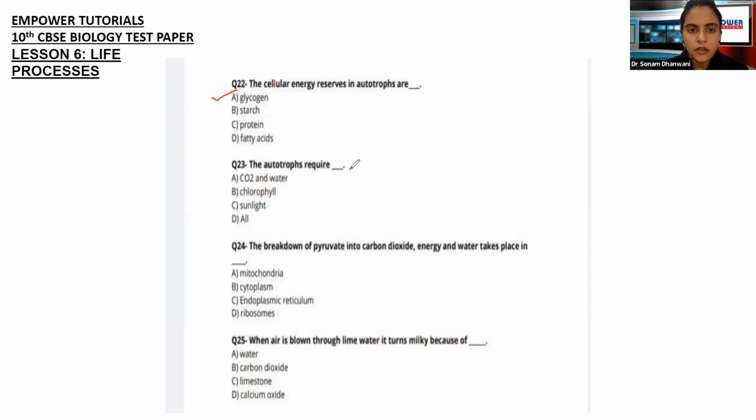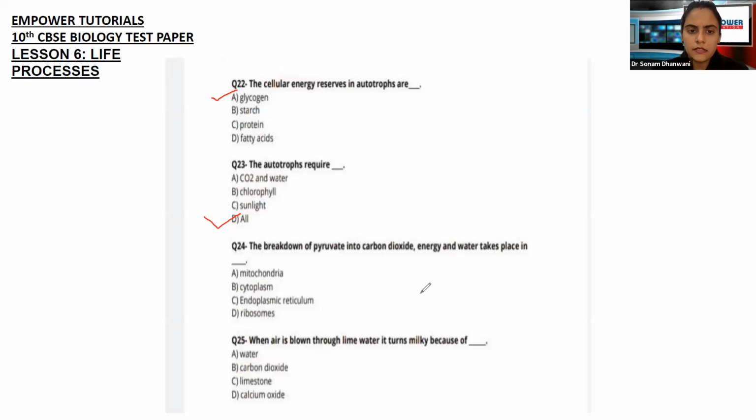Going forward. The autotrophs require. Okay, what all things do they require now? The reaction starts with CO2 and water. They also need chlorophyll. They also need sunlight. So which means the autotrophs require all of the above things.